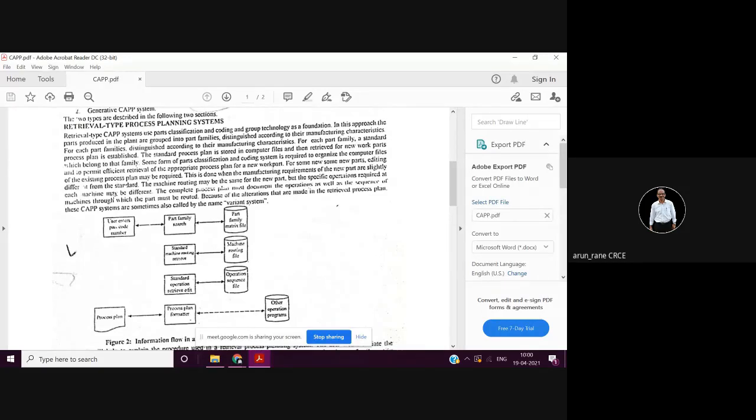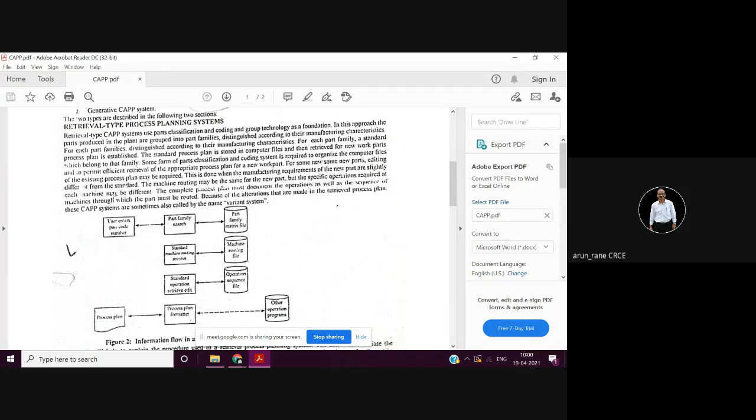And in retrieval, what is there? There are already process plans stored in the computers, okay, and whenever a new drawing comes, then you have to retrieve the process plan. If that process plan is not there, then you have to retrieve the similar process plan.